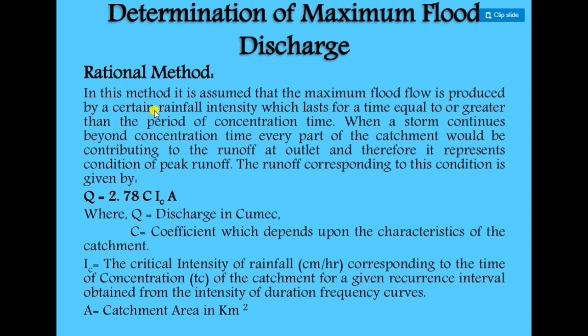Next is the rational method: Q = 2.78 C Ic A, where Ic is the critical intensity of rainfall. That formula uses the intensity of rainfall, and that is also useful for calculation of maximum flood discharge.